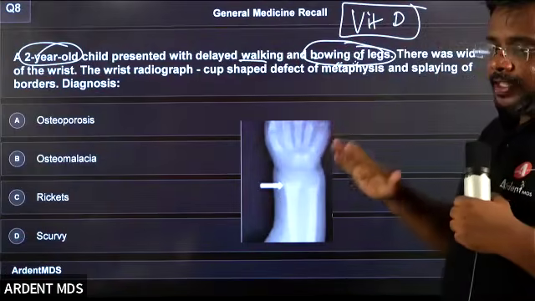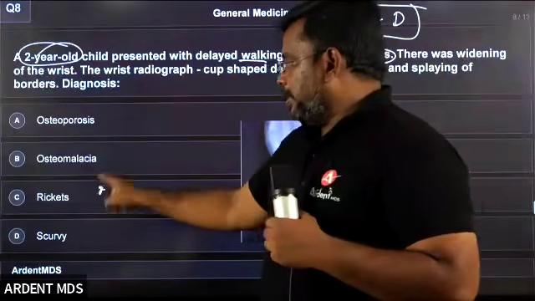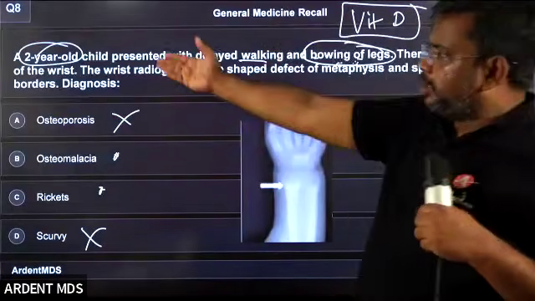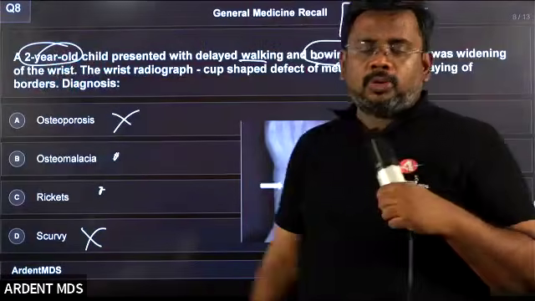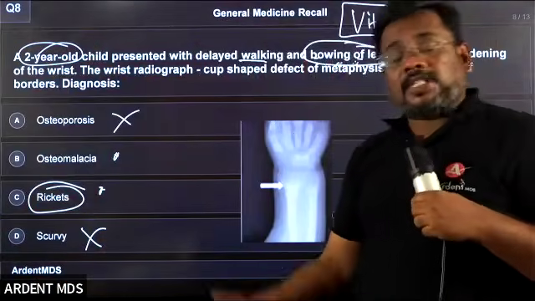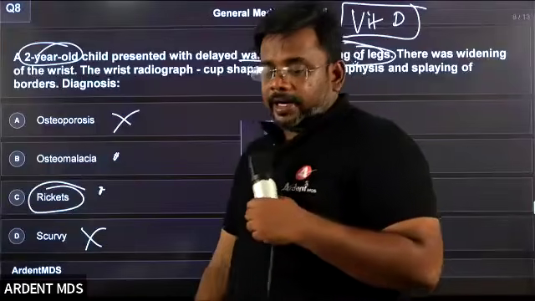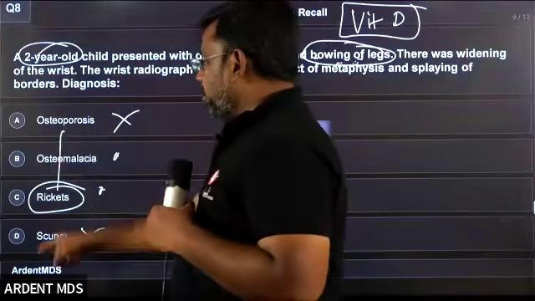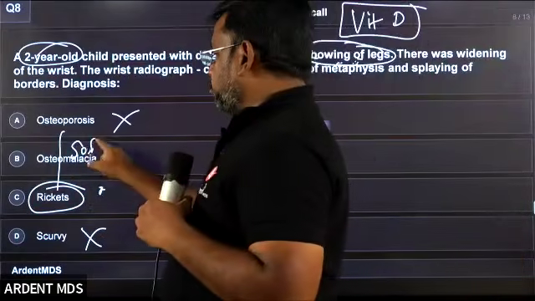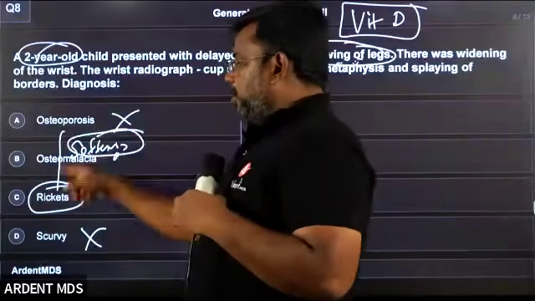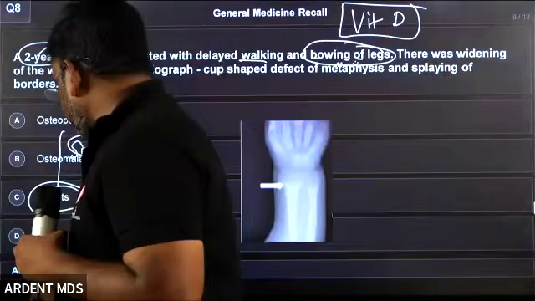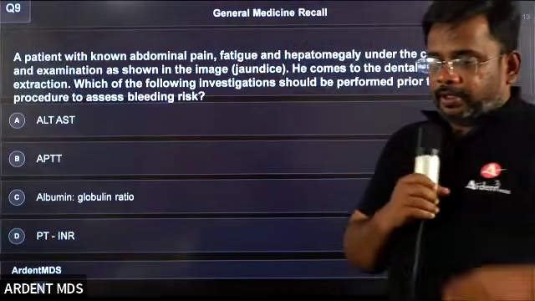If there is a vitamin D deficiency, I can say either rickets or osteomalacia. I can eliminate these two options. Rickets or osteomalacia. Obviously, what is the age? Age is 2 years. Since it is 2 years, they can go for rickets, right? Osteomalacia is seen in old age, in adults. What is the meaning of malacia? Malacia means softening. Wherever you come across malacia, it is called softening. So osteomalacia means softening of the bone. Okay, good question. Next question.